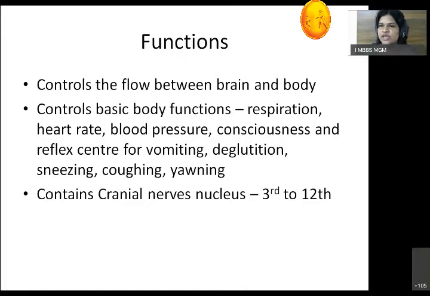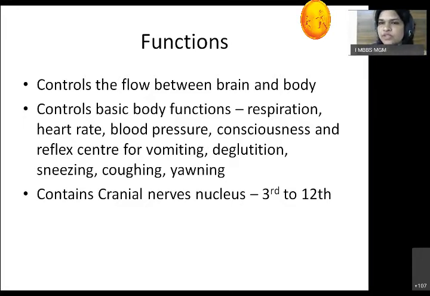All these functions are essential for life. It also contains the cranial nerve nuclei for the cranial nerves from 3rd to 12th. Only the first and second cranial nerve nuclei are in the cerebrum, while from 3rd to 12th, they are in the brainstem. So it is one of the very important parts of the brain.